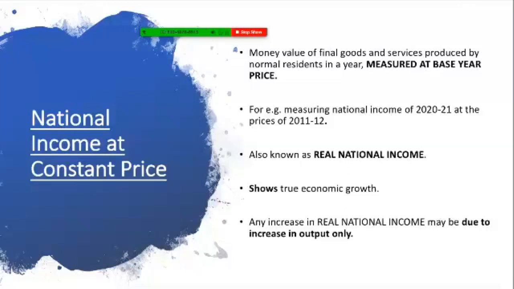So the formula for the market value at current price is P1Q1, and the market value at the base price is P0Q1. Sorry, here I need to correct this. This should be base year price. So P0Q1 is for the base year's market value and P1Q1 is for the current year's market value.